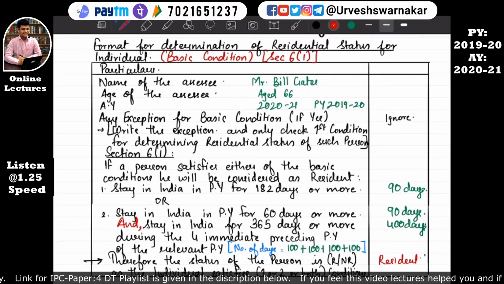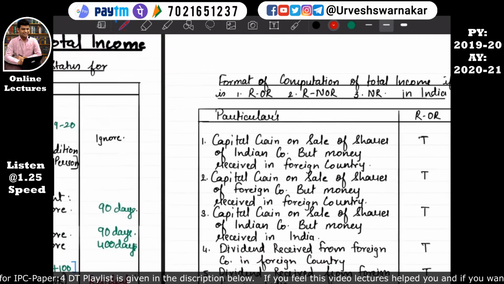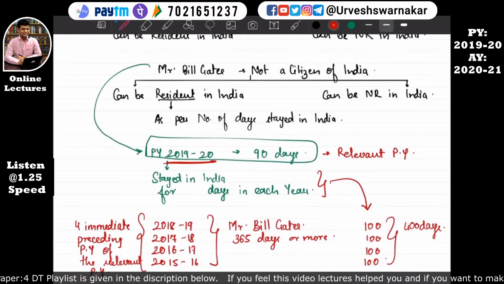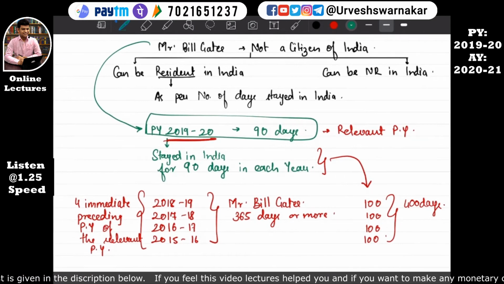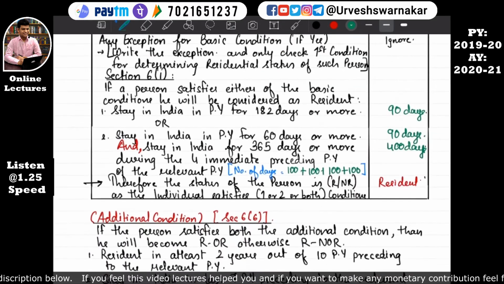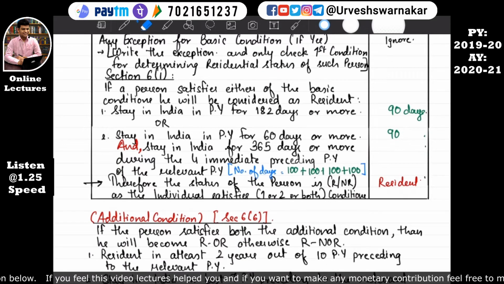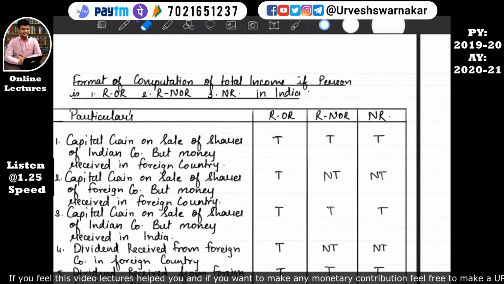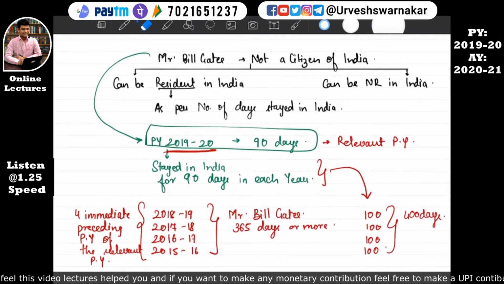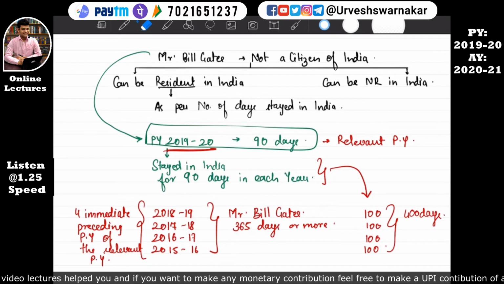So now let's move on to this example only. Earlier, if you remember, I had taken 90 days. So let's see the same question, now we'll solve it with 90 days. Let me erase it here. So this all will remain same. Here what is given, Mr. Bill Gates in the previous year 2019-20 stayed in India for 90 days, that is the relevant previous year, and stayed in India for 90 days in each year preceding the relevant previous year.